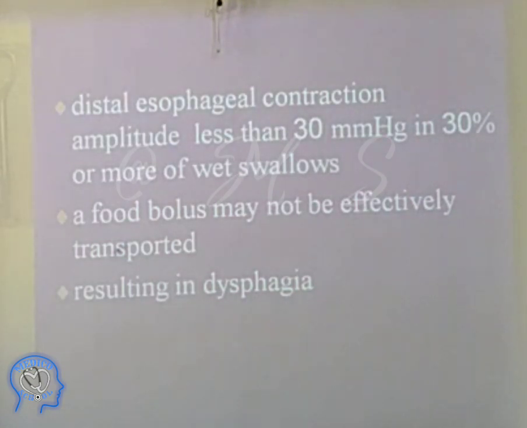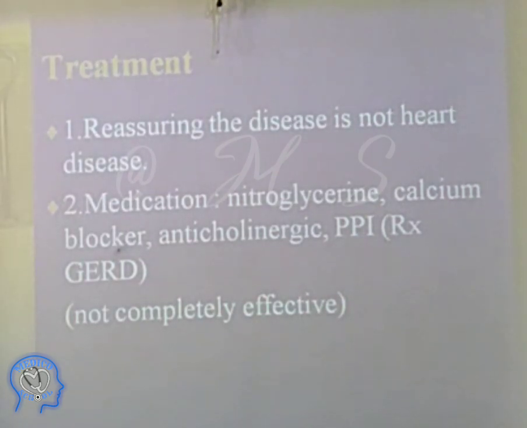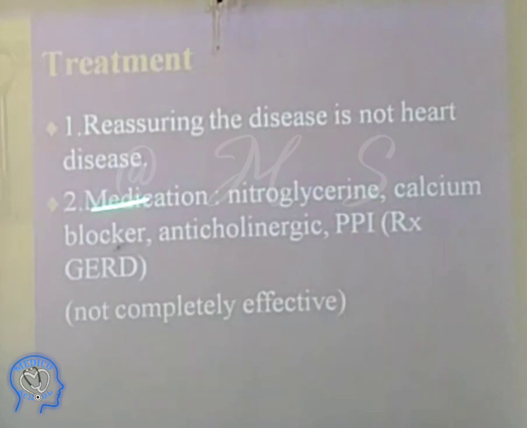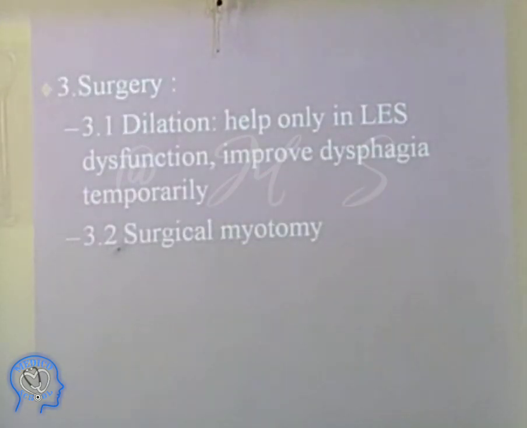In the beginning, you have to tell them to take a soft diet so that the mucosa becomes a little bit used to that bolus. Sometimes if you pass hard food, the mucosa might come out and puncture. Reassure that the disease is not heart disease. Medication, you can give calcium blockers or anticoagulants, but not completely effective. Otherwise surgery is the only option. Dilatation or surgical myotomy.